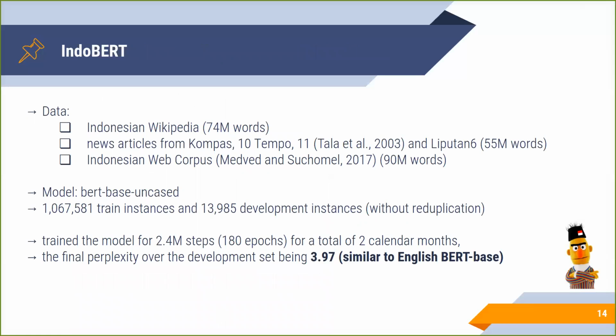IndoBERT is trained by using the Hugging Face framework. As you can see in the slide, we train the IndoBERT with Wikipedia, news articles, and an Indonesian web corpus. We train with more than 1 million instances and achieve perplexity similar to English BERT.